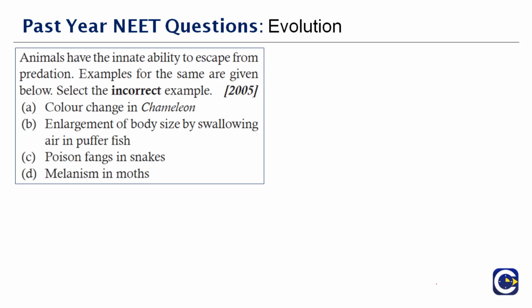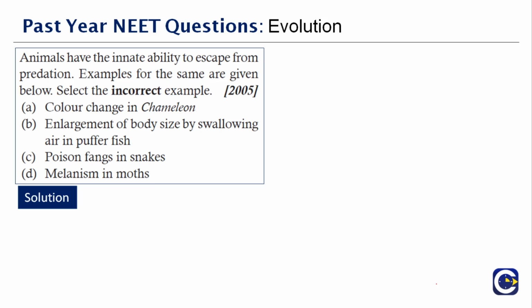Next question here. Animals have the innate ability to escape from predation. Examples for the same are given below. Select the incorrect example. Color change in chameleon? Yes, that is actually to escape from predation. Enlargement of the body size by swallowing air in pufferfish? That is also an escape from predation. Poison fangs in the snake and melanism in moth.